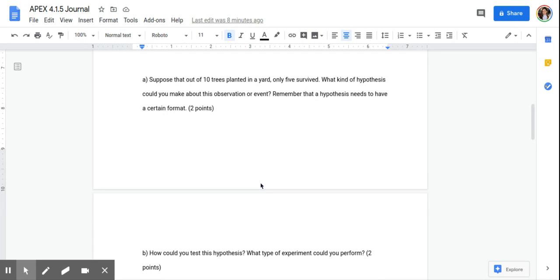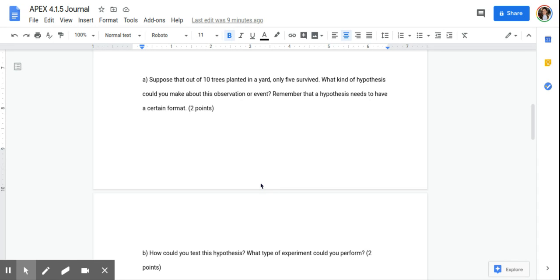So you could really just be free to make whatever hypothesis you want, but think about it. So, maybe if there is not enough sunlight in the yard, like let's say sunlight only covers half the yard, then only half of the tree population will survive, or half of the trees planted will survive because trees need sunlight to grow. So something like that.